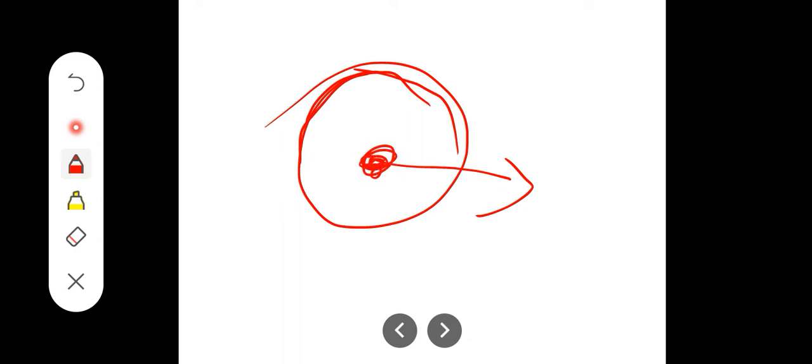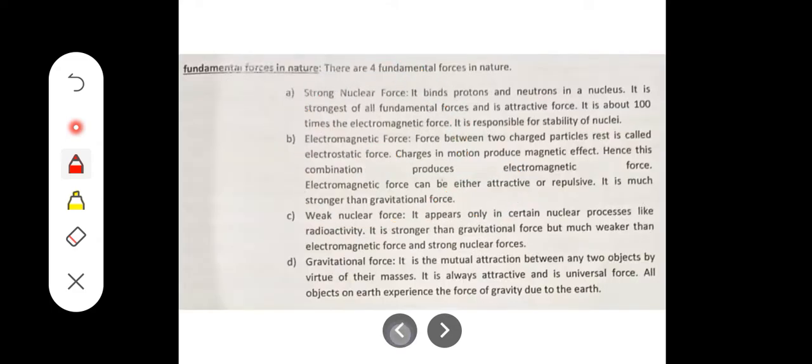What is the reason for that? That is this strong force, what you call the strong nuclear force. This is a force between the protons and neutrons inside the nucleus. It is the strongest of all fundamental forces and is an attractive force. You remember, it is the strongest among all these four forces, about 100 times the electromagnetic force.